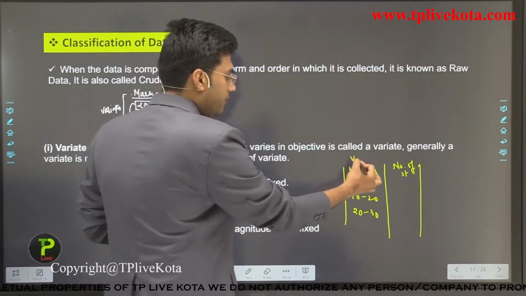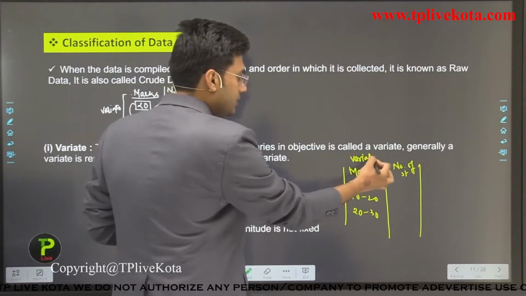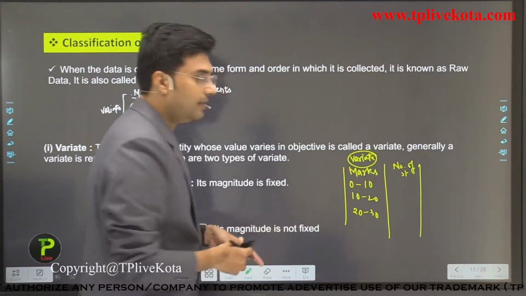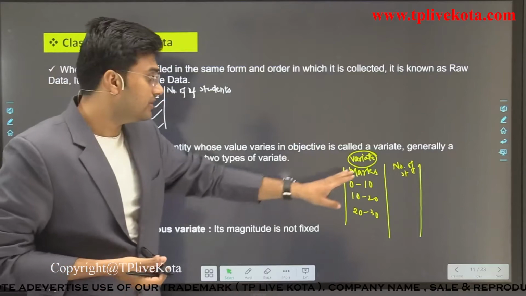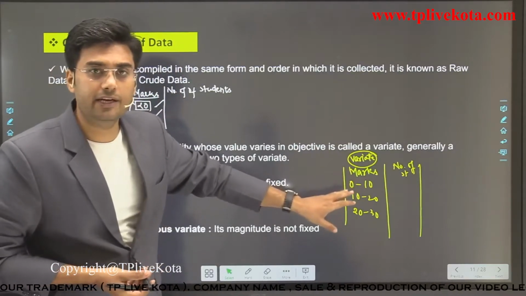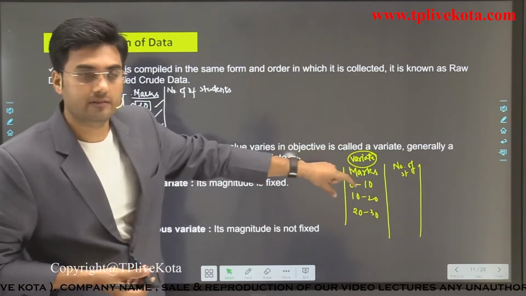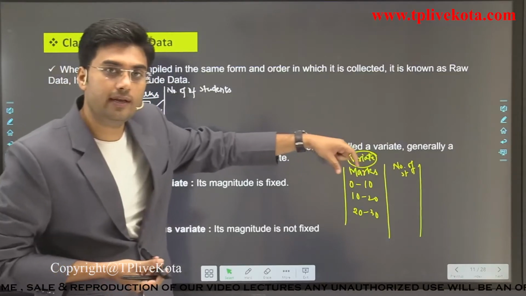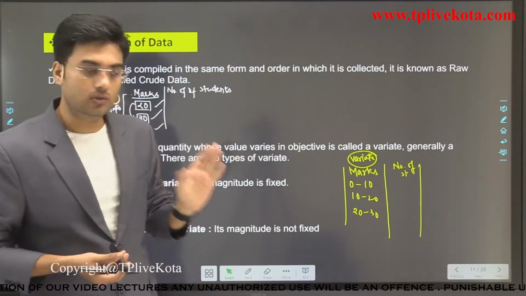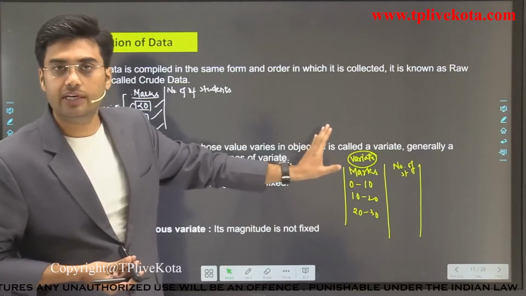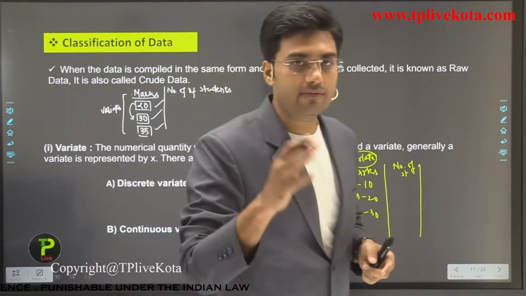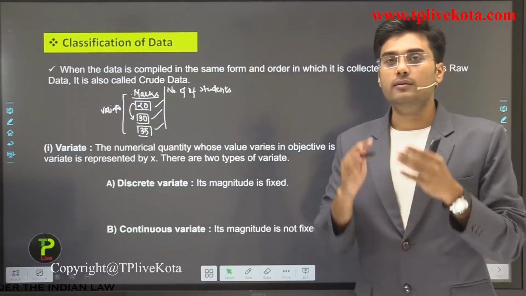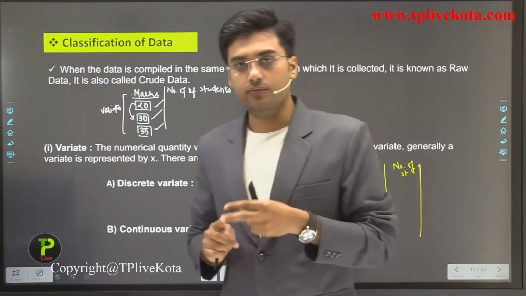This is the variate, and this is the example of continuous variate, because its magnitude is not fixed, it varies 0 to 10, 10 to 20 and 20 to 30. Clear? So students, I hope you understand what the variate is and what the discrete and continuous variates are.